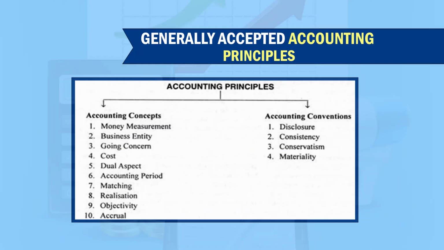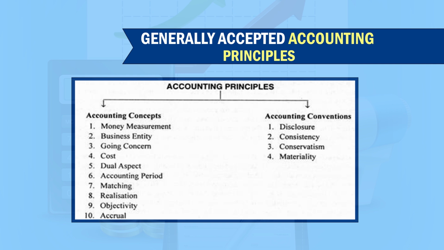The next one is, when we talk about accounting principles, they have been bifurcated into two parts, that is accounting concepts and accounting conventions. Here you might be seeing that there are 10 accounting concepts and 4 accounting conventions. We will discuss the accounting concepts and accounting conventions one by one. The first one is accounting concepts.